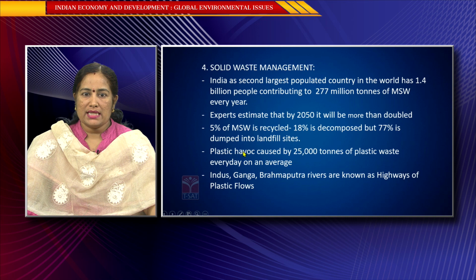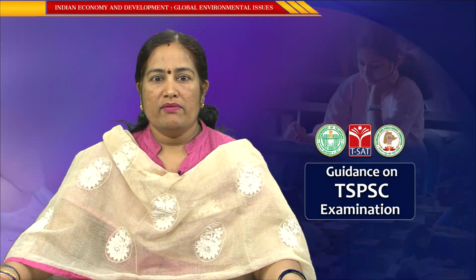And we have the plastic havoc, which is caused by 25,000 tons of plastic waste created every day on average. Three major rivers are known as highways of plastic flows, which include the Indus, Ganga, and Brahmaputra rivers. Then we have biodiversity loss, another important issue in India.